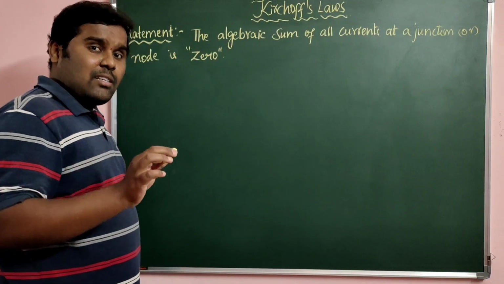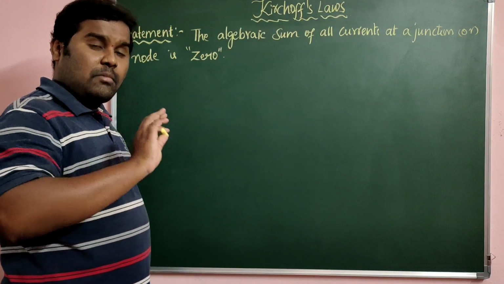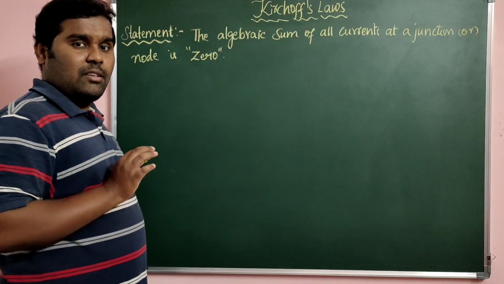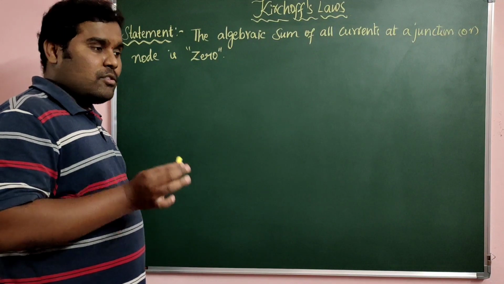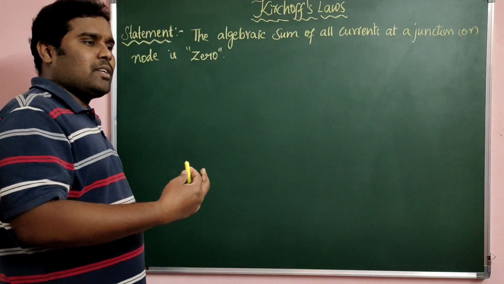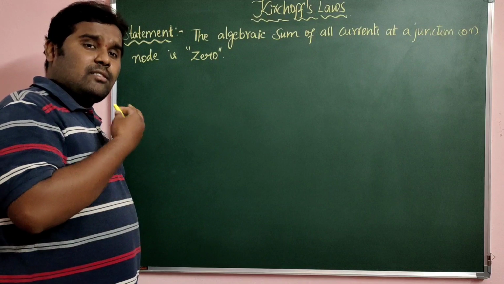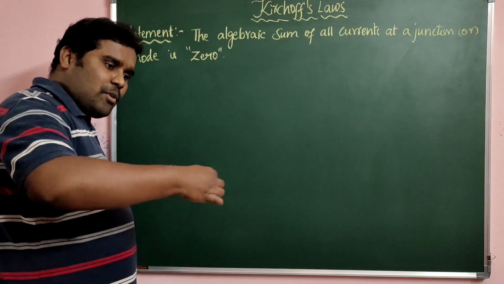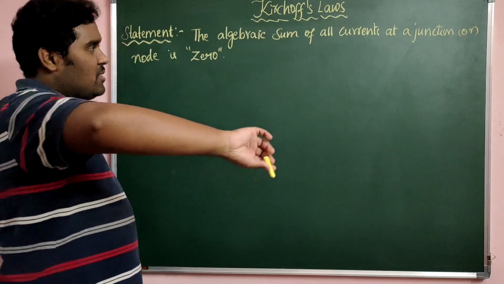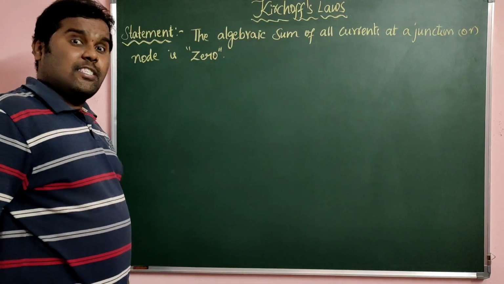There are some currents which may be coming into the junction, and some currents which may be leaving the junction, so obviously they are taken in different directions. So assuming currents coming into the junction as positive and currents leaving the junction as negative, the sum of all those currents is equal to 0. That's why we use the term algebraic sum.